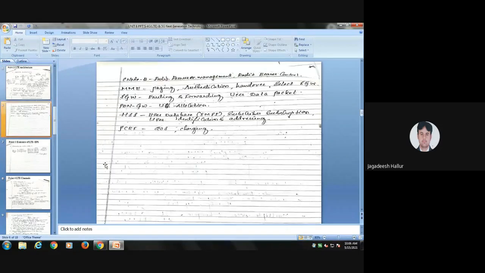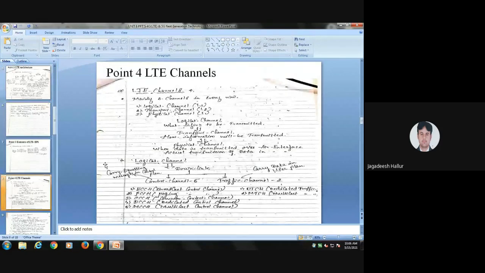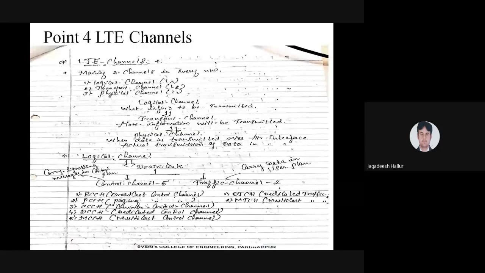We have studied this. And the next point is LTE channels. We have already studied the GSM channels, and those GSM channels have to be repeated over here. In GSM, we have two main channels: one is the logical channel, the second is the physical channel. But in LTE channels, we are using one more channel, the transport channel.